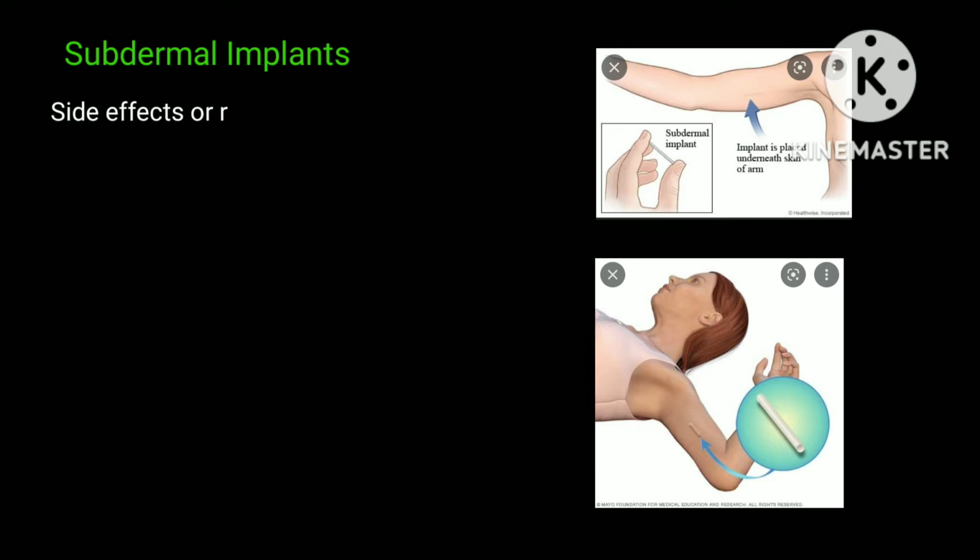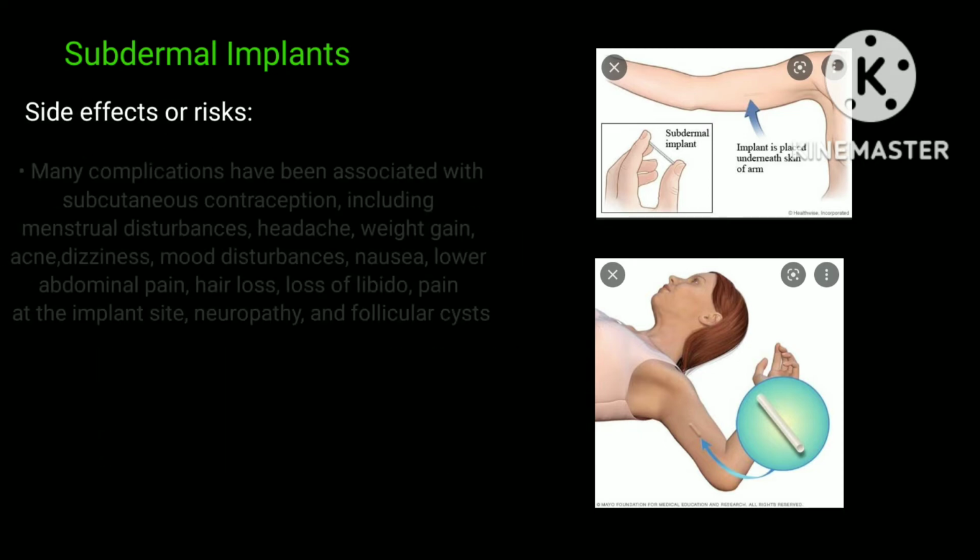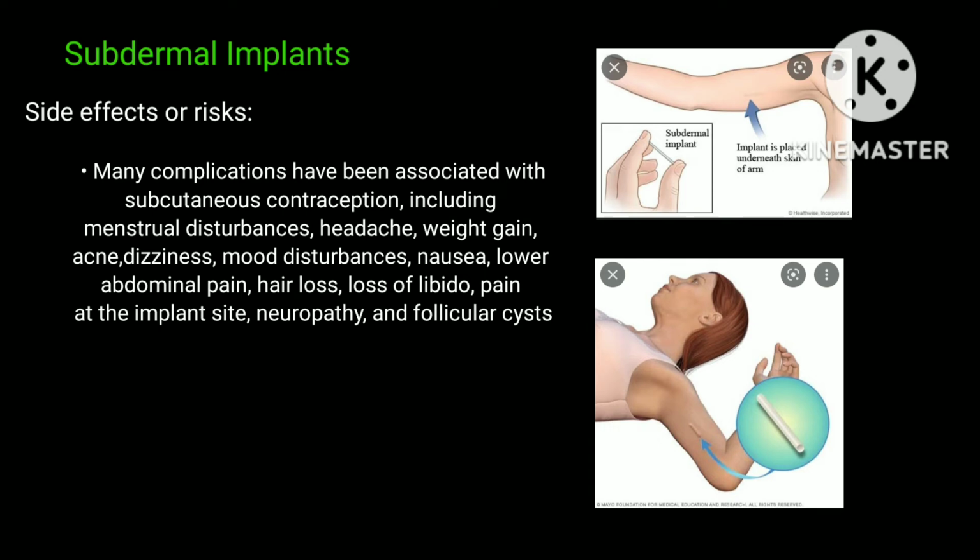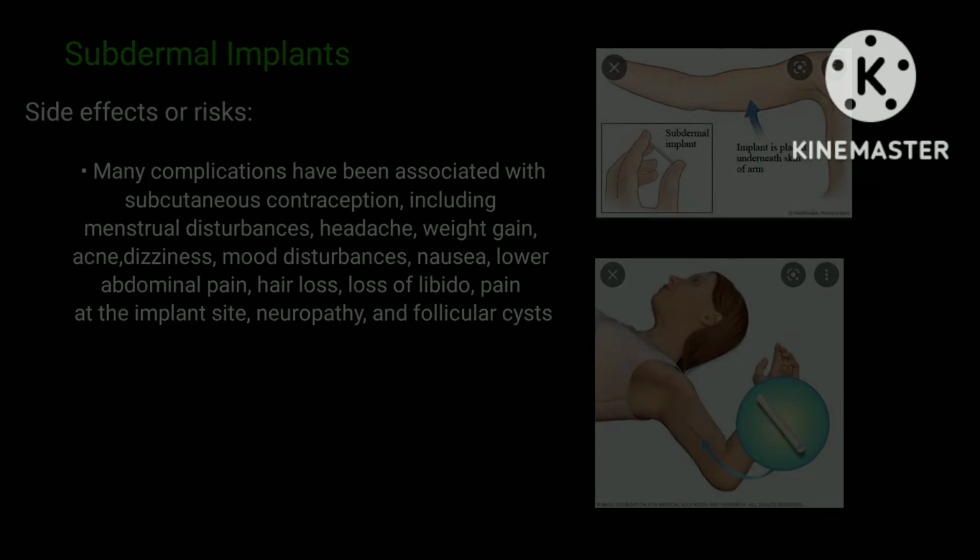The side effects or risks: many complications have been associated with subdermal contraception, including menstrual disturbances, headache, weight gain, acne, dizziness, mood disturbances, nausea, lower abdominal pain, hair loss, loss of libido, pain at the implant site, neuropathy, and follicular cyst.